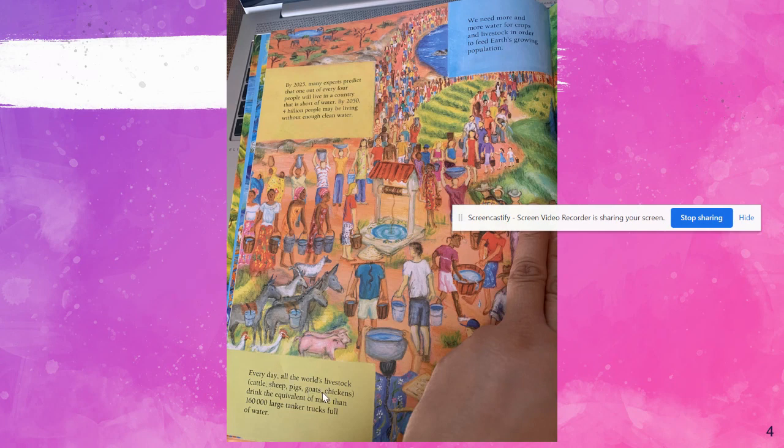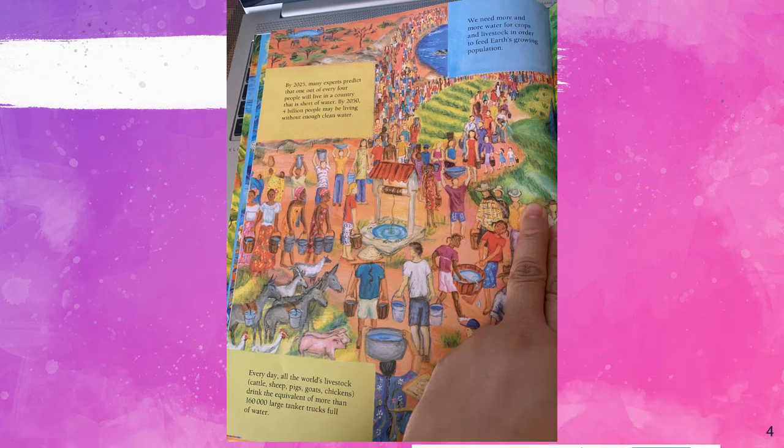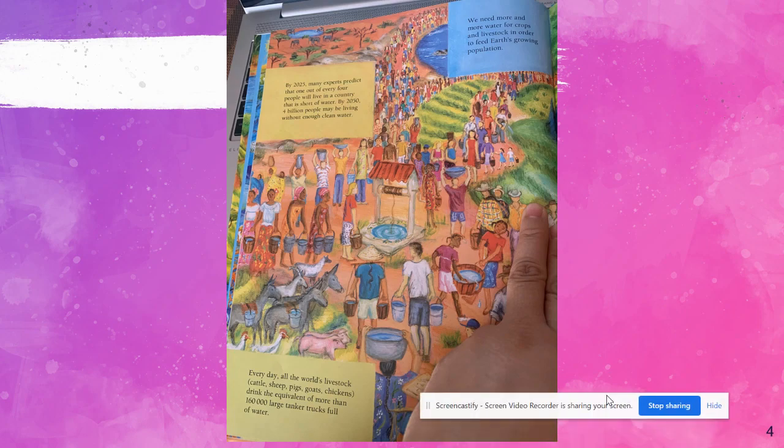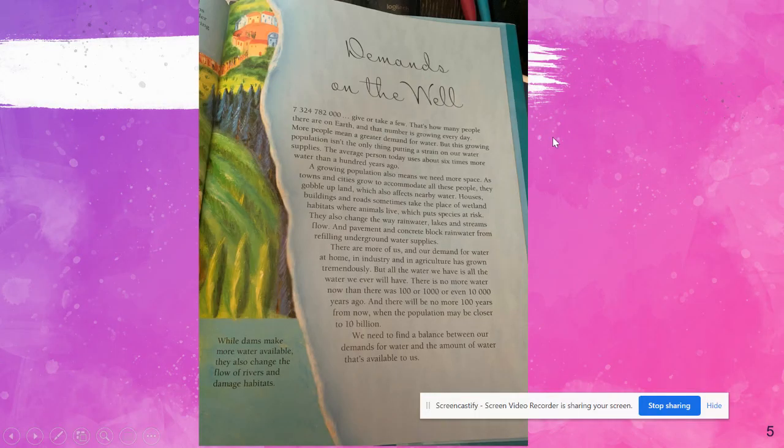Every day, all the world's livestock, cattle, sheep, pigs, goats, chickens, drink the equivalent of more than 160,000 large tanker trucks full of water. Okay, sorry.